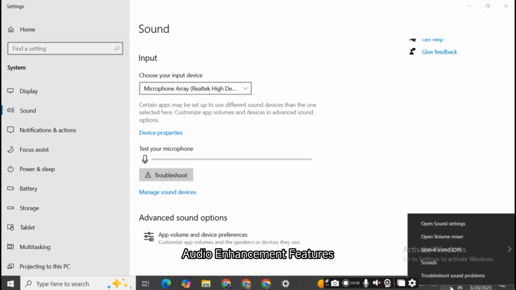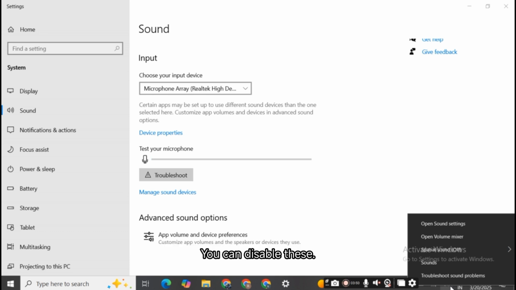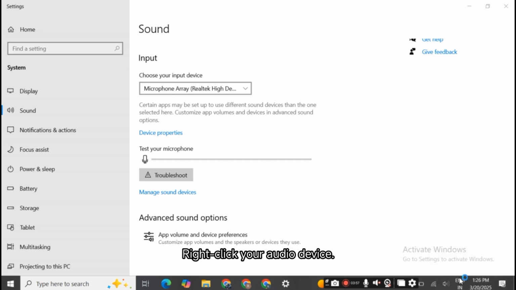Audio enhancement features, Windows. Sometimes Windows has built-in audio enhancements that can interfere with sound quality. You can disable these. Right-click the speaker icon, Playback Devices, right-click your audio device, Properties, Enhancements tab, check Disable all sound effects.